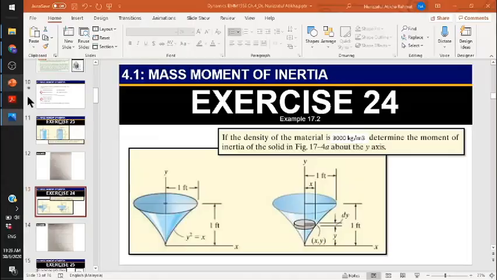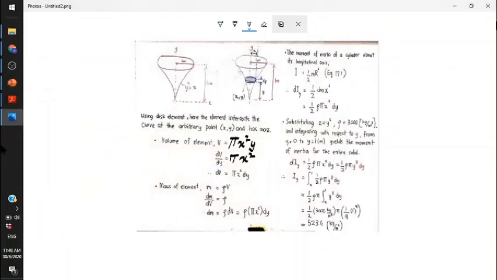In the question, they already gave you the density, 3000 kilogram per meter cubic, and x equal to y squared. So you need to substitute all of these values into this integration process.